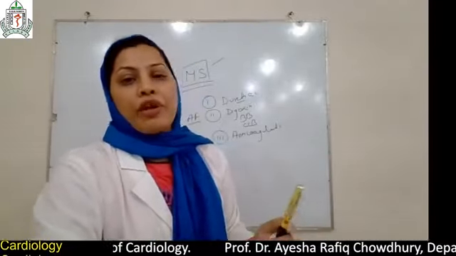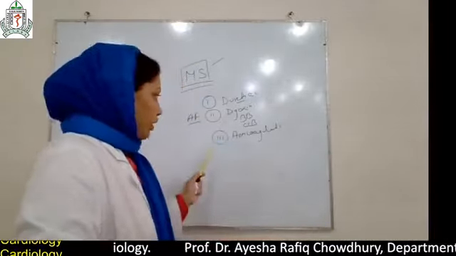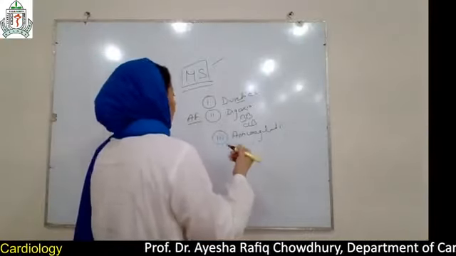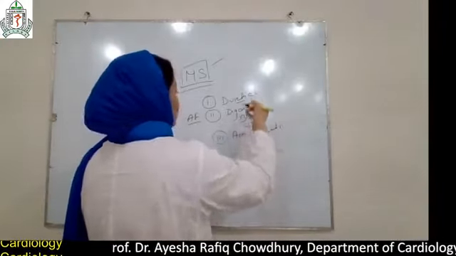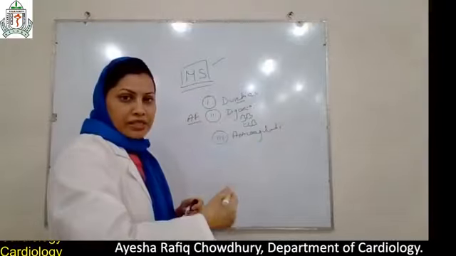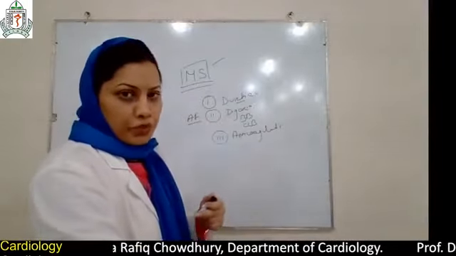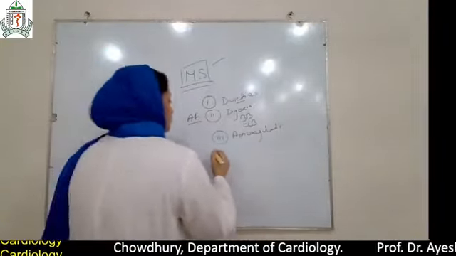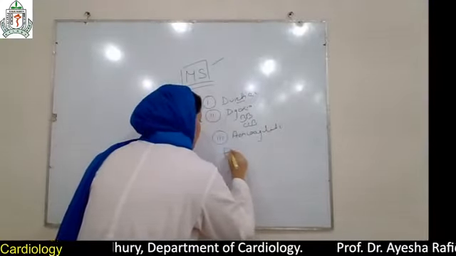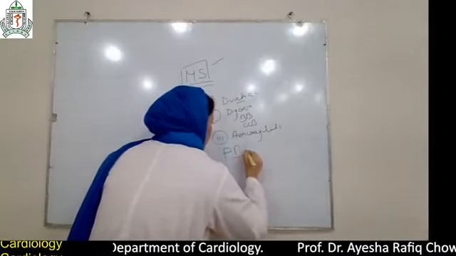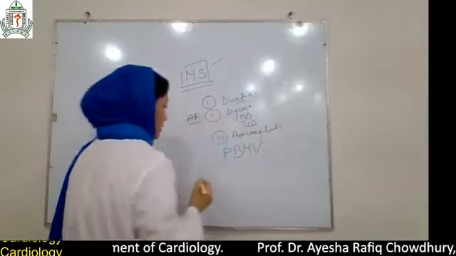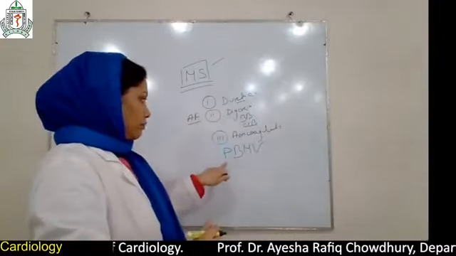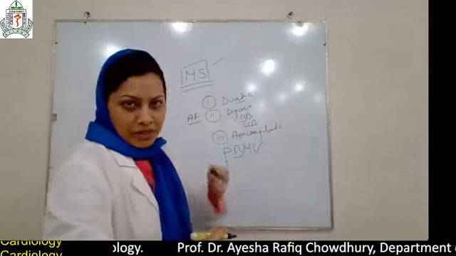That is anticoagulant, warfarin, rivaroxaban. And after taking these drugs, if the patient is symptomatic and the day-to-day activities are hampered, we can do percutaneous balloon mitral valvuloplasty. So this intervention is done, percutaneous balloon mitral valvuloplasty.